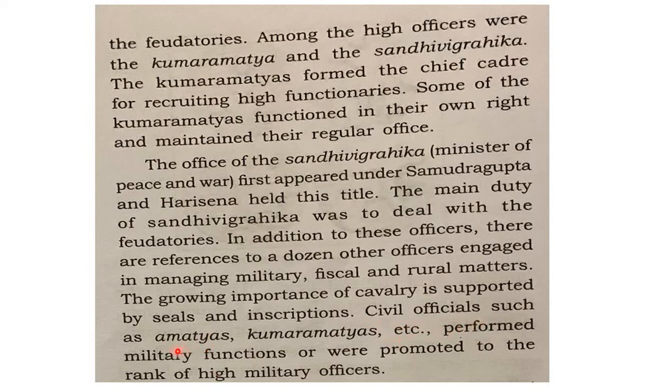They serve the army, and they look after law and order also. If it is wartime, then they take up the charge of the military, and if it is day-to-day affairs, then they look after the people like police. And they were also promoted to the rank of high military officers. So this was the system of administration during the Gupta time period.